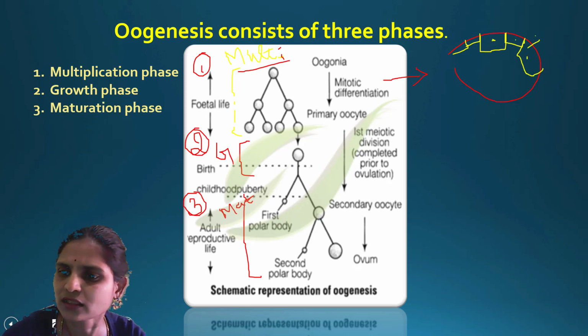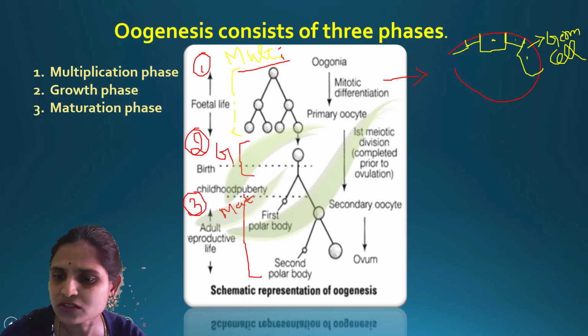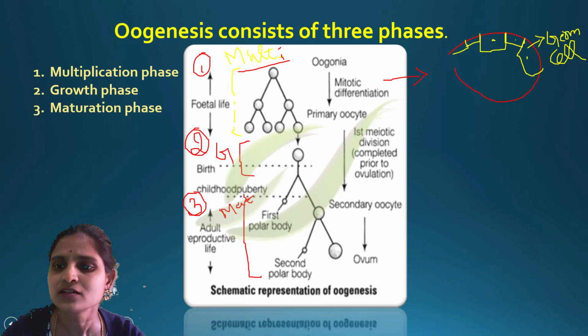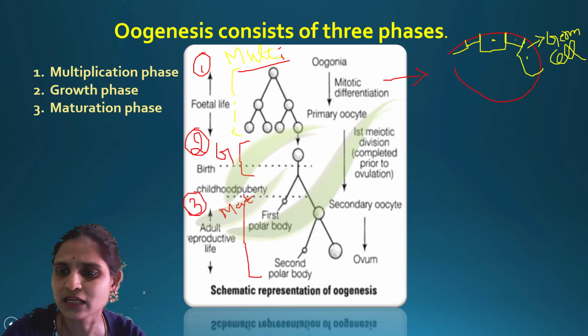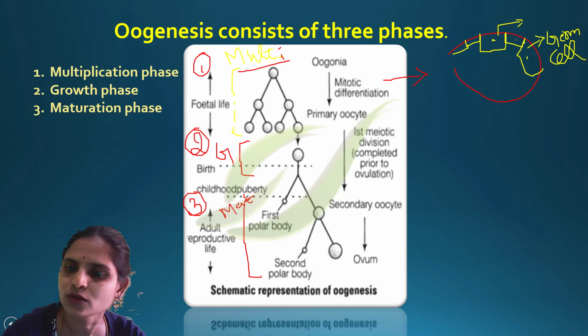These are the germ cells. In the ovary of the fetus, among the germinal epithelium cells, you can find some germ cells. These enlarged cells are called germ cells. They will undergo multiplication. So now what happens here? Imagine I have taken only one cell.